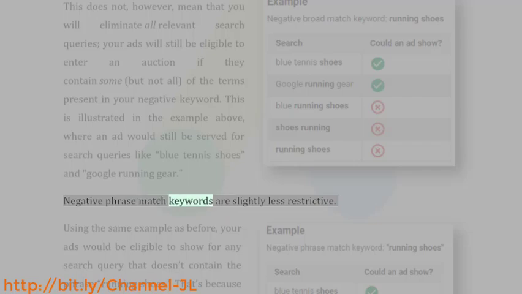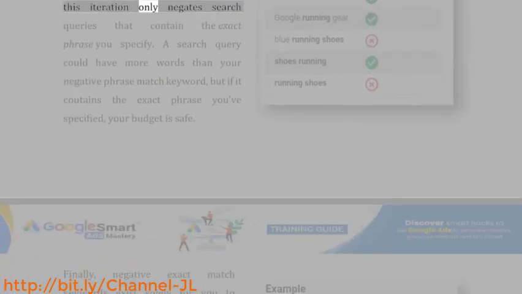Negative phrase match keywords are slightly less restrictive. Using the same example as before, your ads would be eligible to show for any search query that doesn't contain the phrase running shoes. That's because this iteration only negates search queries that contain the exact phrase you specify. A search query could have more words than your negative phrase match keyword, but if it contains the exact phrase you've specified, your budget is safe.